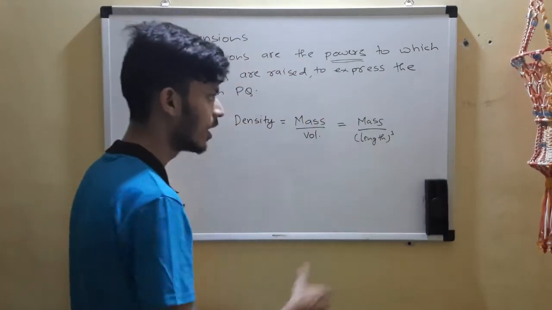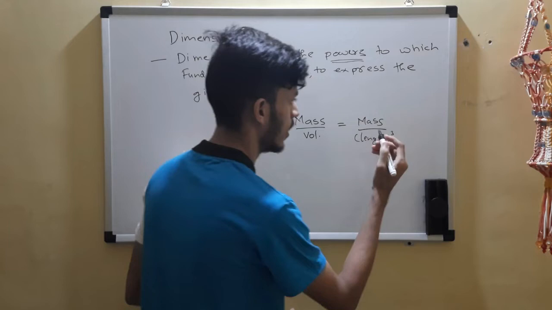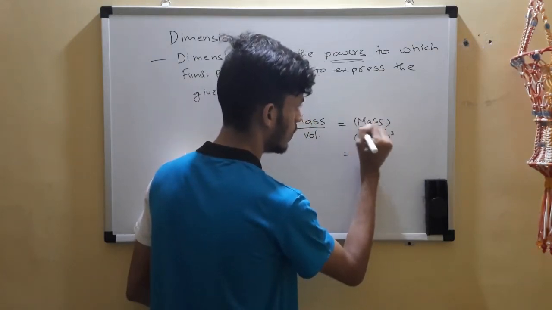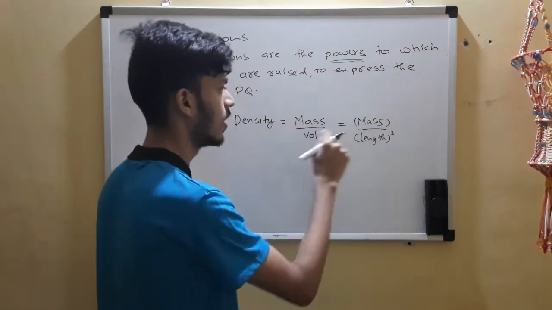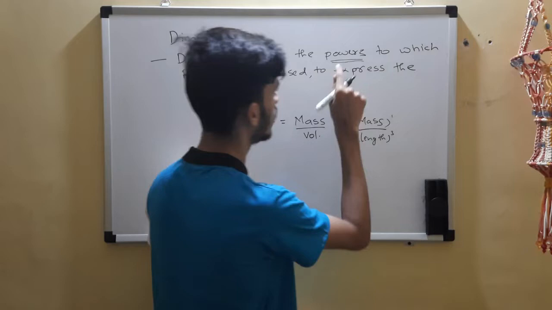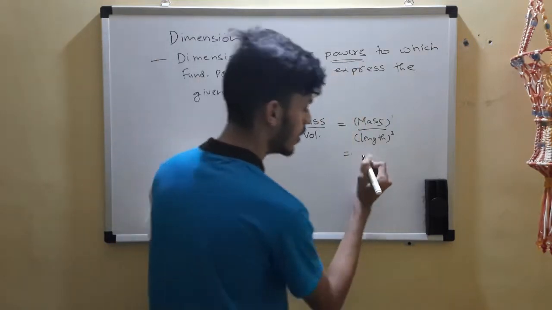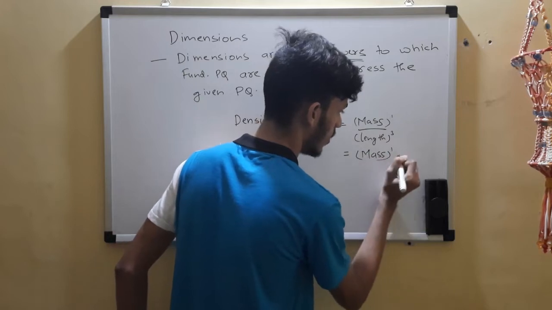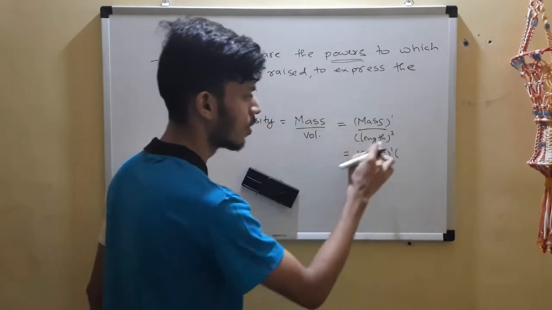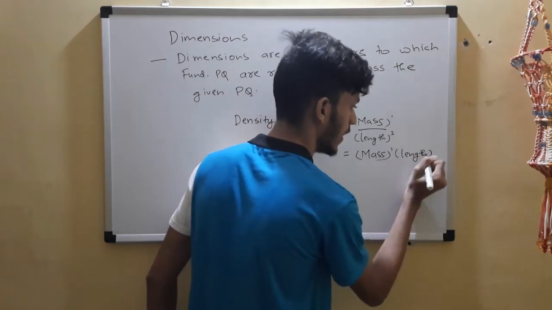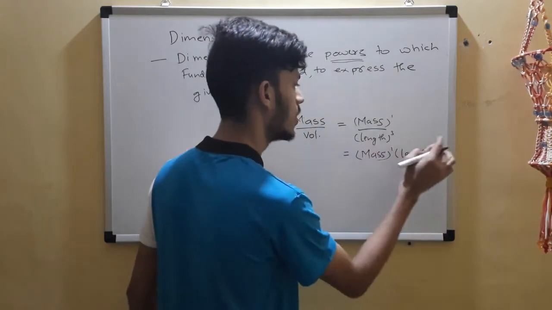Mass is raised to 1, because if nothing is shown, it means raised to 1. We want to see the powers. The length we get on top, so all you have to do is change the sign.